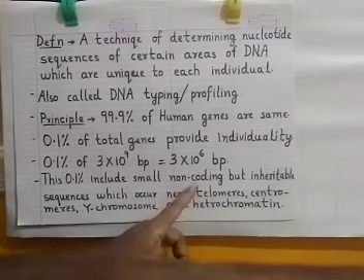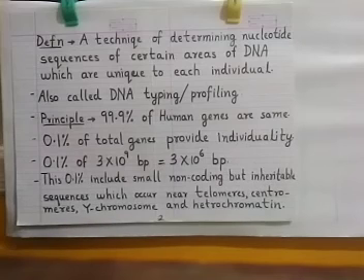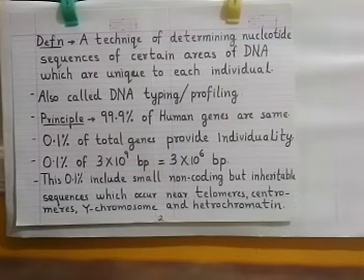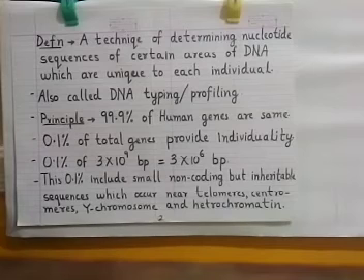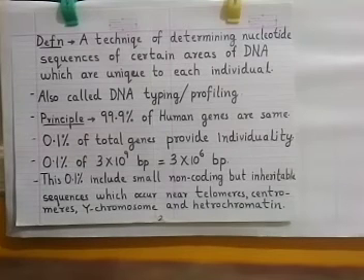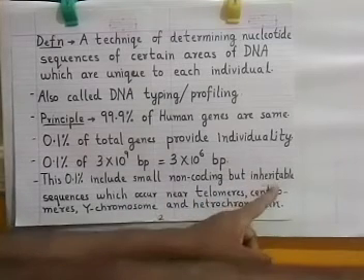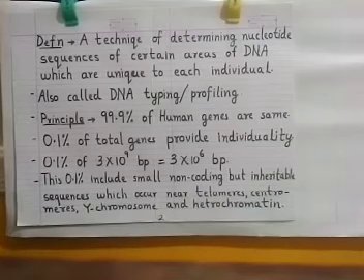Non-coding means those portions of DNA do not code for any proteins. They are still there in the DNA, but they are not coding for any proteins. They are just lying down as junk DNA. But they are inheritable. They are inherited generation after generation.